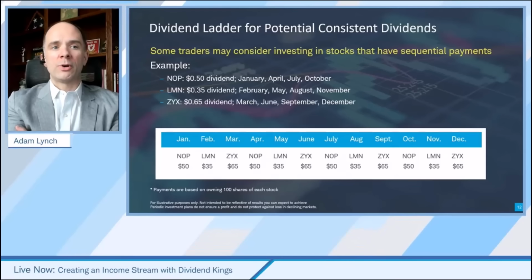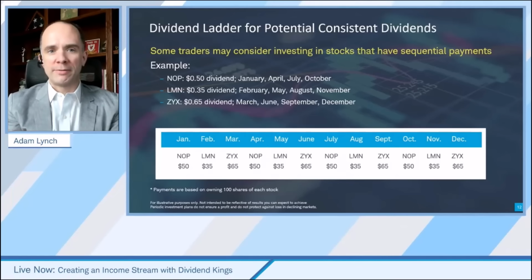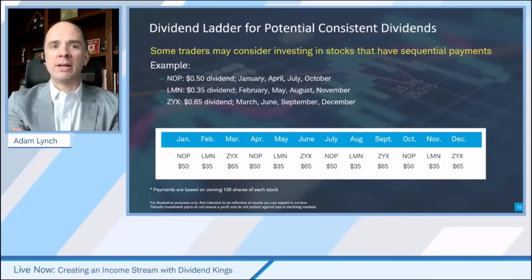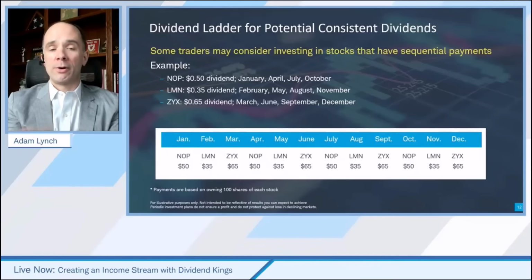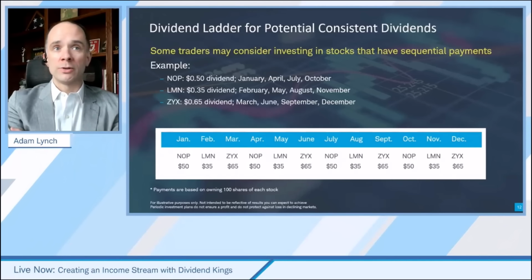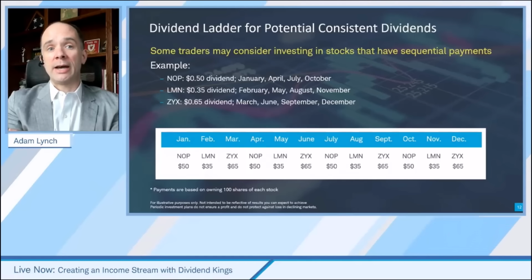We'd want to make sure that we're not just getting, say, 150 in March, 150 in June. We want it to be steady and consistent. In order to do that, we need to look at the frequency and the timing of each of the companies and their individual dividend. We've got some great tools online to be able to do that and analyze that stuff.